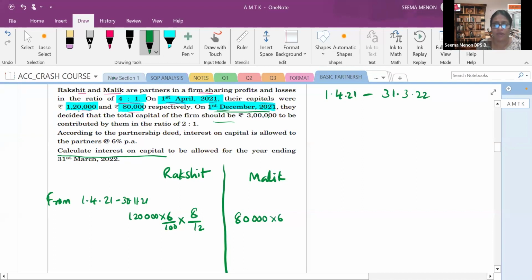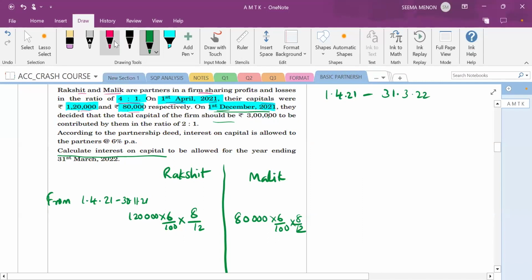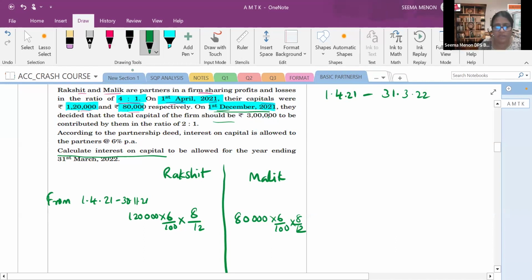80,000 multiplied by 6 by 100 into 8 by 12. I hope this much is clear. Any doubt up to this? No, ma'am. Okay, let's write the answer here. 6 by 12 I cut, I get 2. 2 and 8 I will cut. I'll get 4. 2 zeros I will cancel. 12 fours are 48. I will get 4,800.